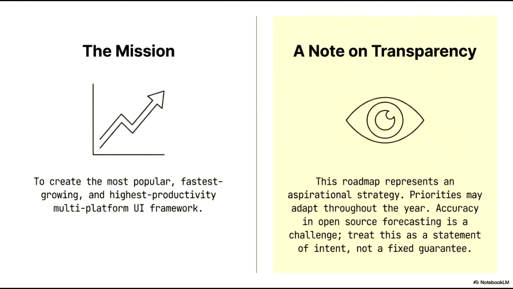The plans we present represent an aspirational strategy rather than a rigid schedule. In the dynamic world of open source, priorities may adapt throughout the year as we respond to new challenges and community feedback. We ask that you view this roadmap as a sincere statement of our intent and vision, acknowledging that it is subject to change as we strive for excellence.